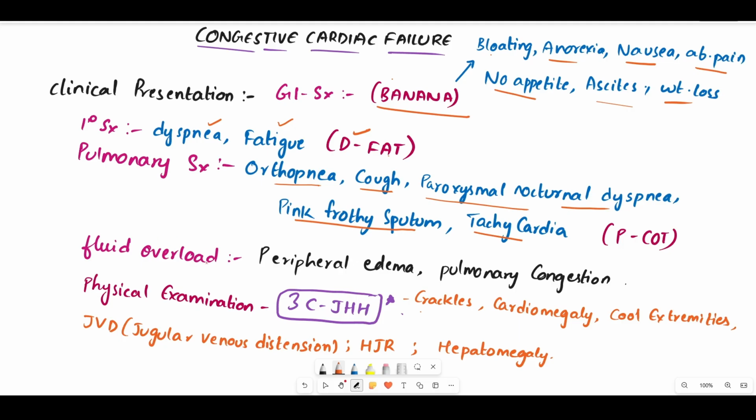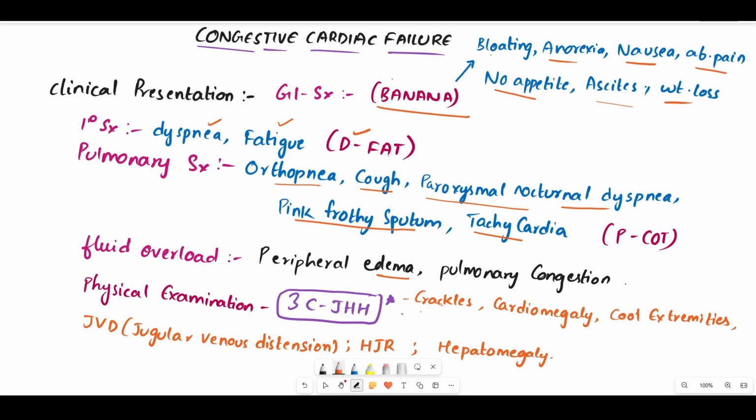Next one is the fluid overload. When the fluid gets accumulated in the body, it leads to the edema condition, which is peripheral edema, and pulmonary congestion can occur. So, coming to the last one, in case of physical examination, we can see the symptoms like this, which can be remembered with the code